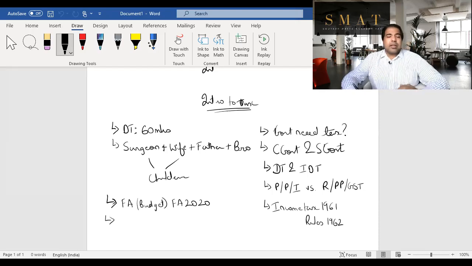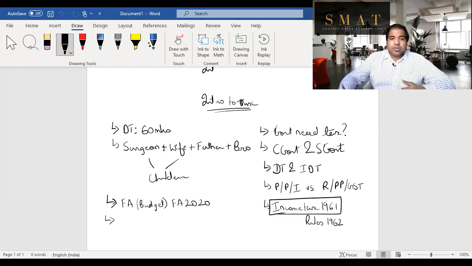Next, this act, how is it structured? The Income Tax Act 1961, how is it structured? So let me tell you the structure. First, we have sections, then we have subsections, then we have clauses, then we have subclauses, then we have explanations, and in case they want to make an exception, they also have something called provisos. So that's how it is structured.